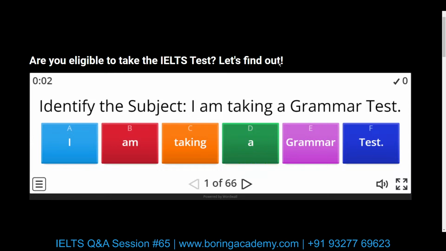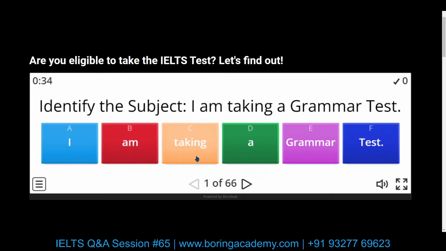So identify the subject. I am taking a grammar test. The sequence is always subject, verb and object. So I over here is our pronoun. Am, what is am? Auxiliary verb. Auxiliary verb in the present tense.